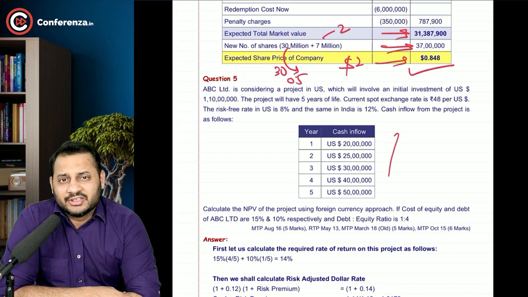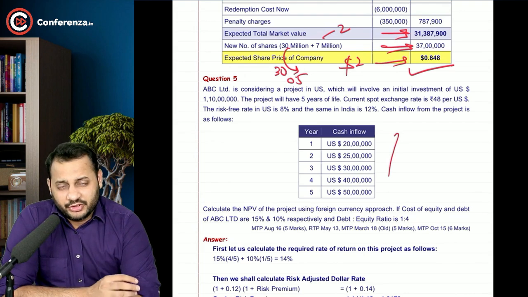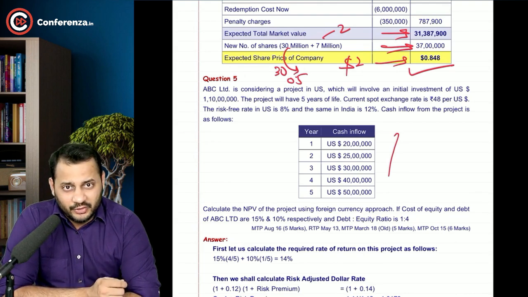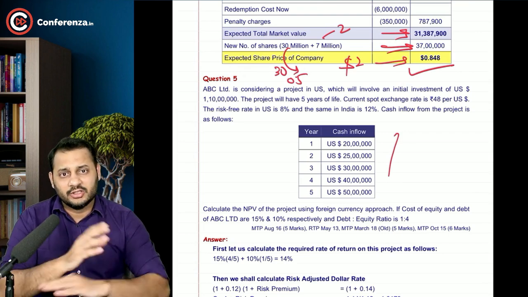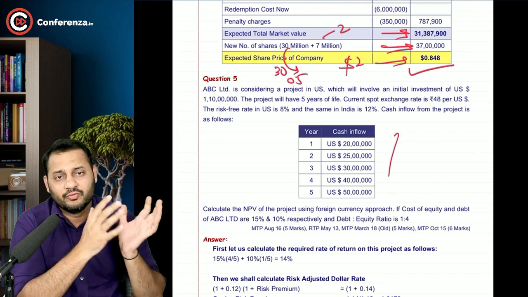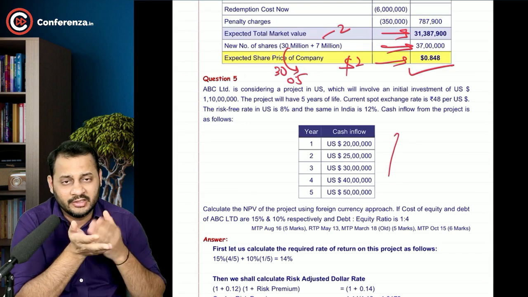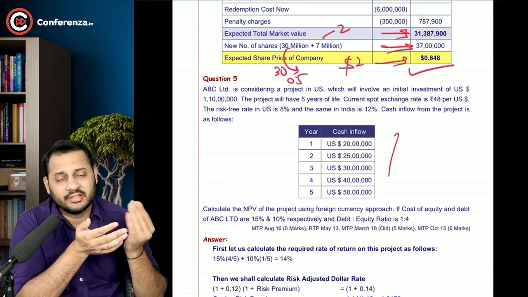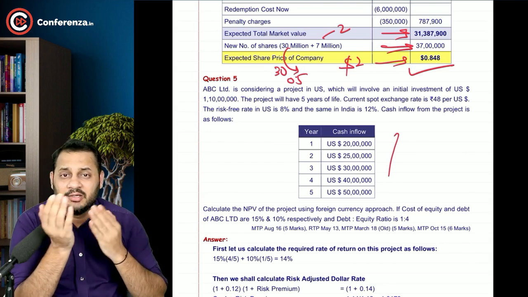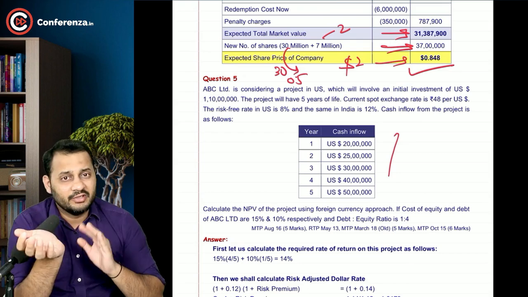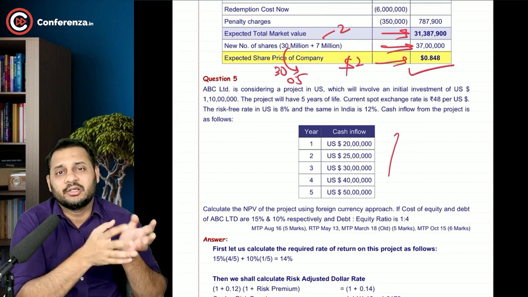Now what used to happen in case of net present value? Whenever we have to decide whether we should invest in a project or not, we used to calculate the net present value. That means present value of cash inflows minus present value of cash outflows. All the inflows should be calculated at present, outflows should be at present, and then you calculate the NPV, net of both inflows and outflows, called net present value. Whenever you calculate a net present value, you decide whether the NPV is positive or negative. If the NPV is positive, we used to accept the project. If it is negative, we used to reject the project.